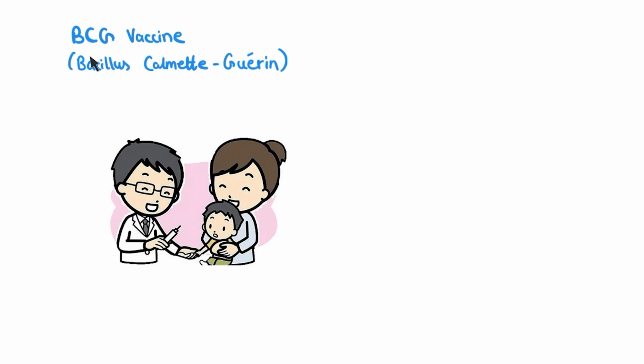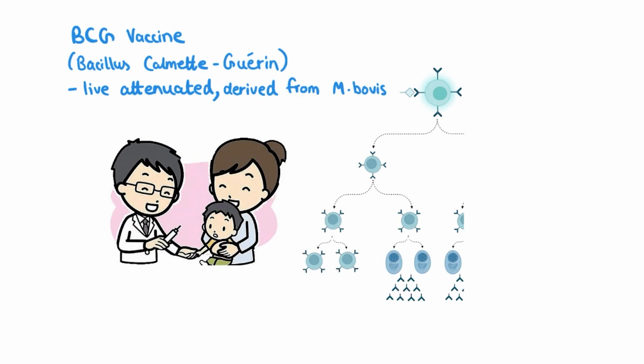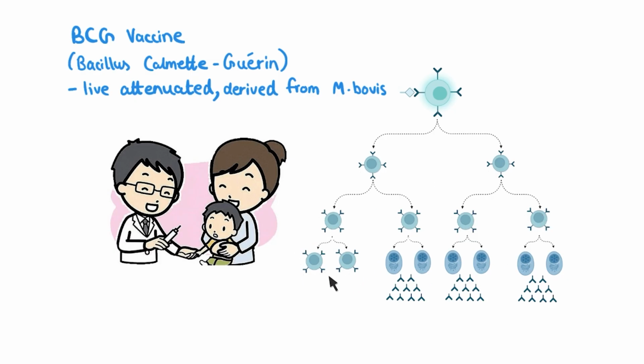BCG stands for Bacillus Calmette-Guérin, which I might be saying completely wrong, but here we are. This is a live attenuated vaccine derived from Mycobacterium bovis. When this vaccine is given to a child, the immune system reacts to that vaccine and develops immunological memory by forming memory cells.